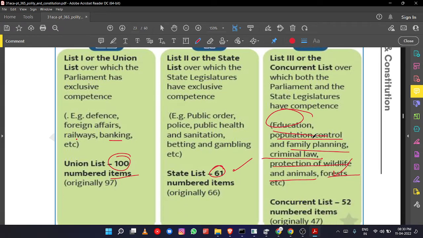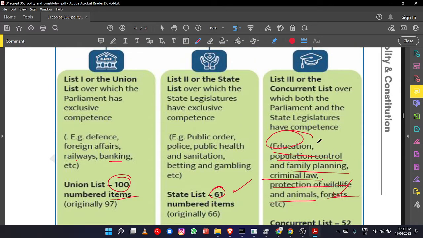Okay, so you may get a doubt, sir, if suppose on a particular subject both Parliament has passed a law and the state government has passed a law, which will be applicable? Okay, if on a particular subject both the state government and Parliament pass a law, Parliament's law will prevail. Only Parliament's law will prevail. The state government's law will not prevail. If only the state government is passing a law, then the state government's law will prevail. Okay, on the same subject, in the same matter. Okay, remember that.